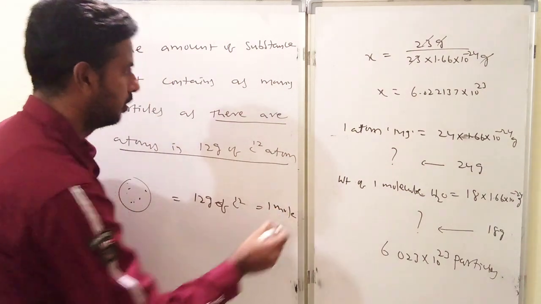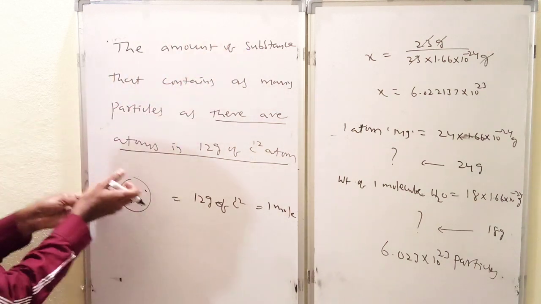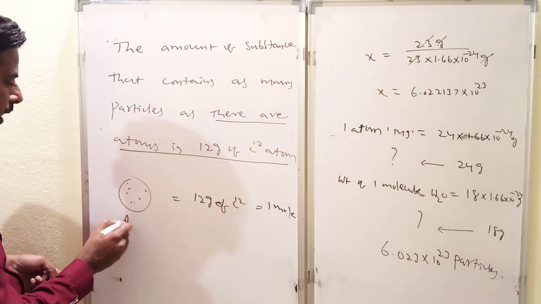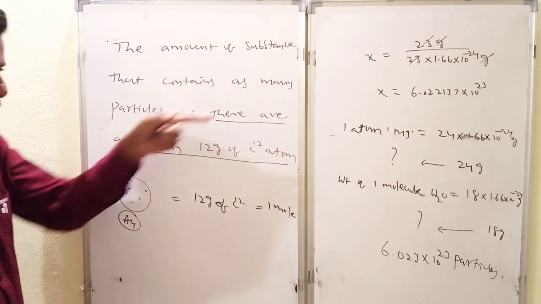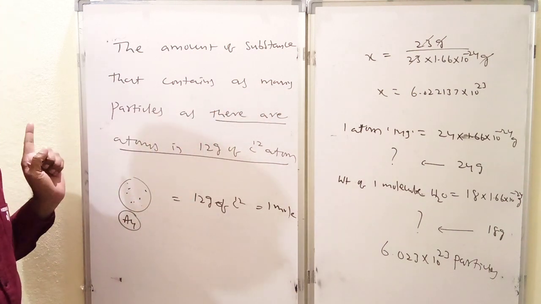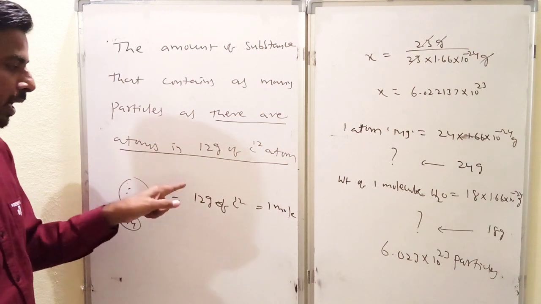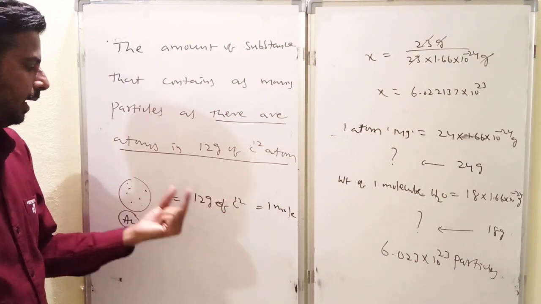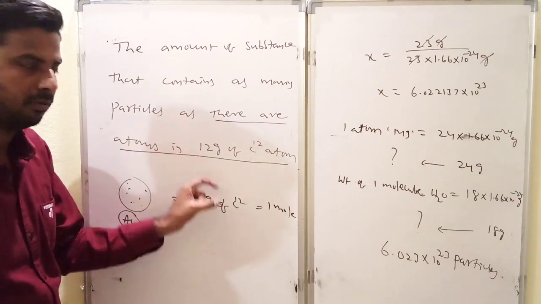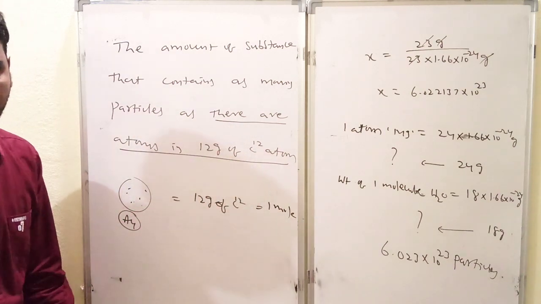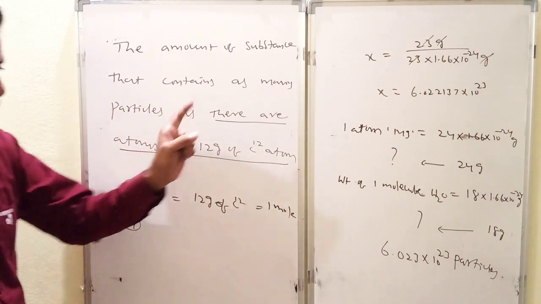Is it clear? So the amount of substance, just break the definition. So here one unknown substance. For example, here we are taking gold particles. Very beginning we took the example. Gold particles, gold atoms. Otherwise water molecules. Otherwise magnesium atoms you can take. So these particles must be equal to how many particles are present in 12 grams of C12. So the same number of particles present in the gold are present in the 12 grams of C12. So hence it is also called 1 mole. So it is very clear, 1 mole of any substance is equal to Avogadro number of particles.